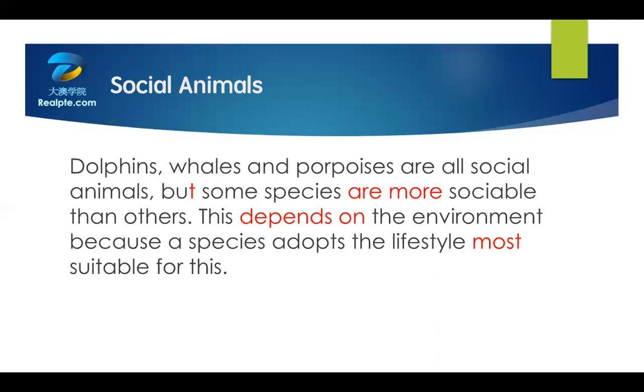This depends on the environment because a species adopts a lifestyle most suitable for this.